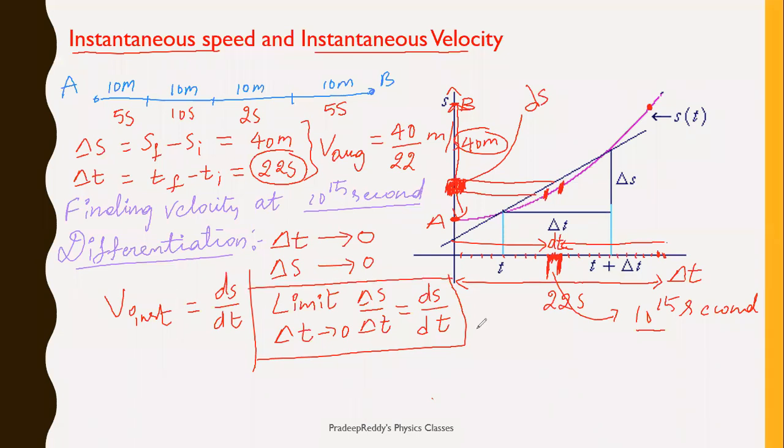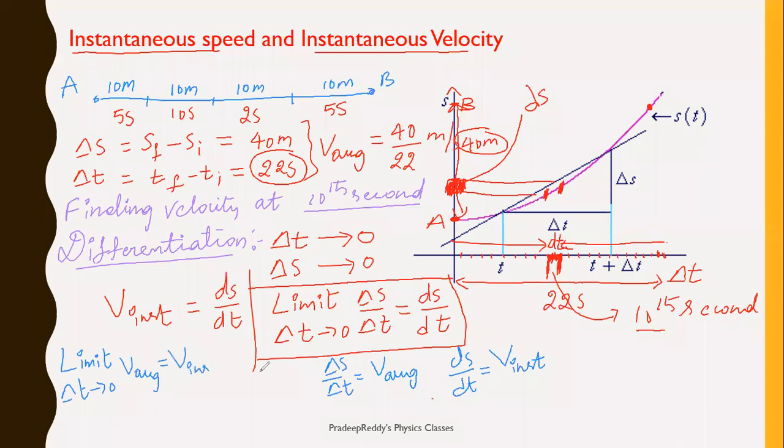Now, what is delta s by delta t? Delta s by delta t is equal to V average. What is ds by dt? ds by dt is equal to V instantaneous. Hence, you can write this relation between instantaneous and average velocity as limit delta t tending to 0, V average is equal to V instantaneous.